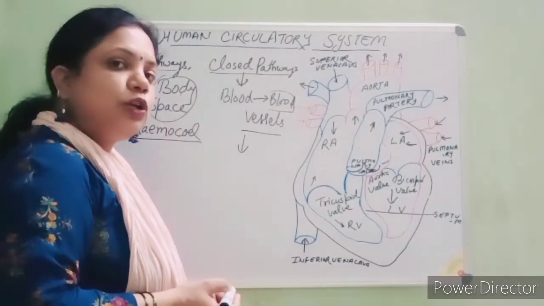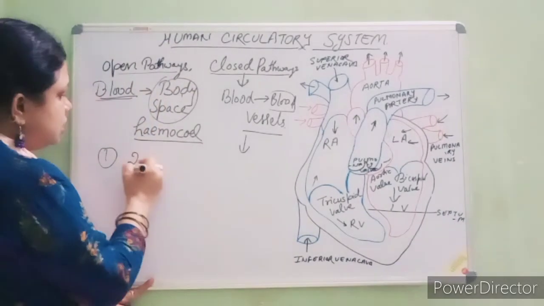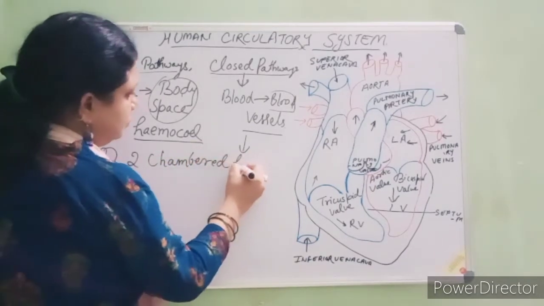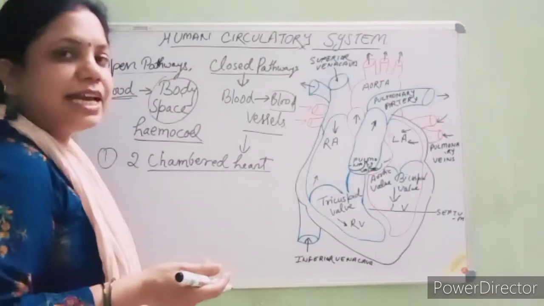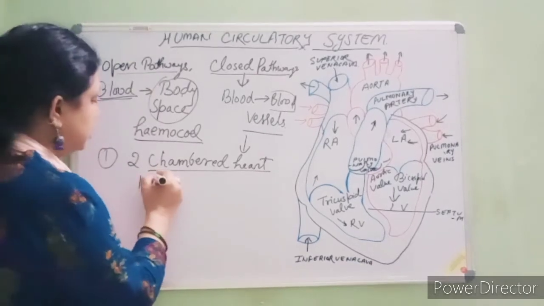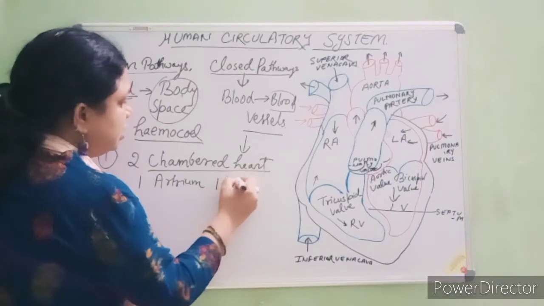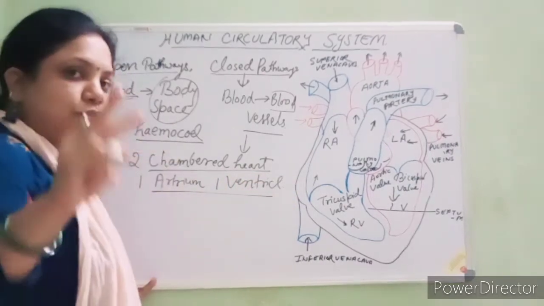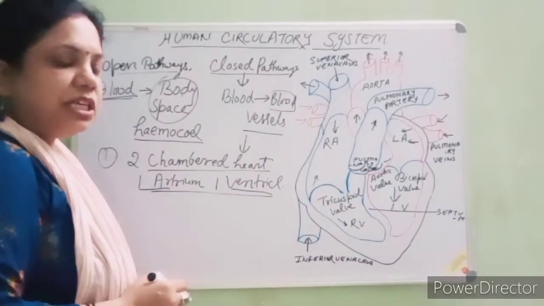Now let's discuss, students, the chambers of the heart. There are the following chambers of heart. The first is the two-chambered heart. Students, two-chambered heart means where one atrium and one ventricle are present. Clear? There are only two chambers, one atrium and one ventricle.